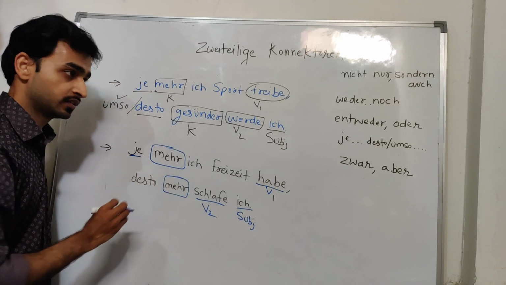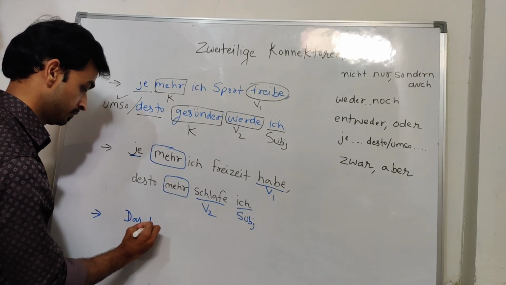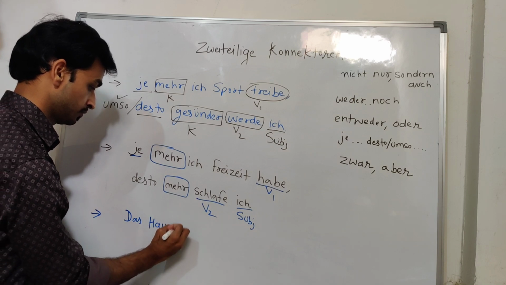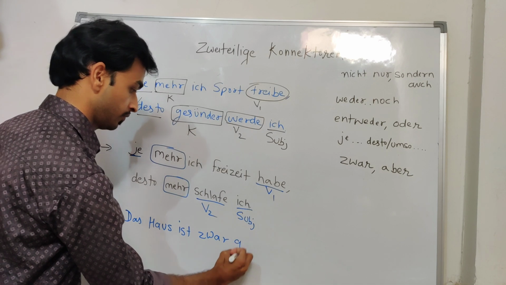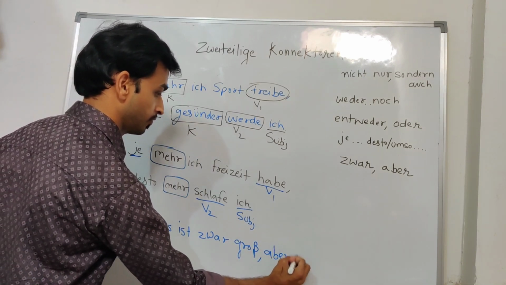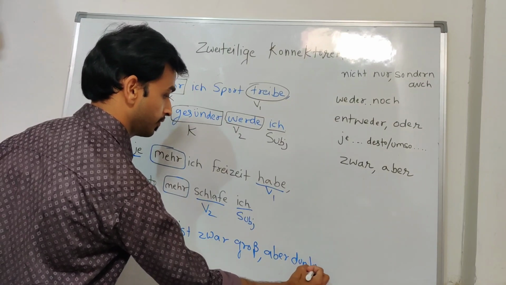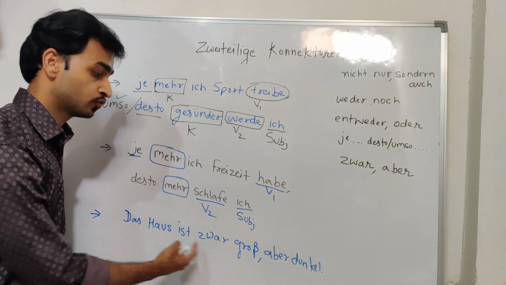Zwar or aber, certainly, but. I have written a sentence. The house is zwar groß.